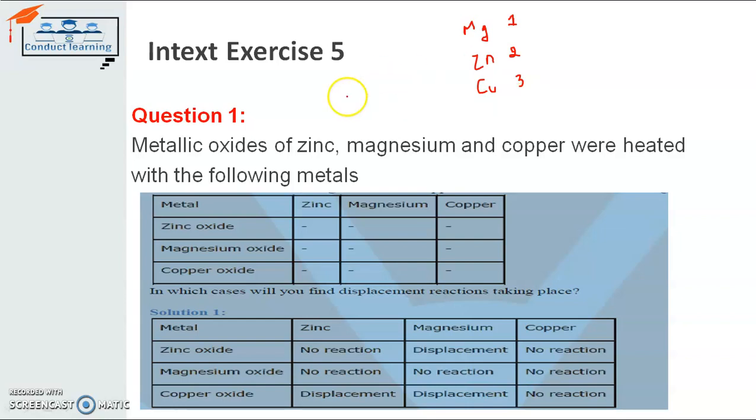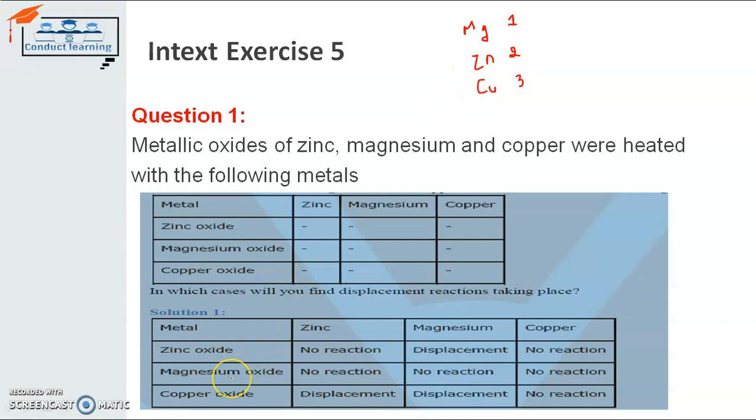In the table, when zinc oxide reacts with zinc, there is no reaction. Why? Because zinc and zinc oxide are equally reactive, so no reaction takes place. But when zinc oxide reacts with magnesium, displacement occurs. Magnesium will displace zinc. Why? Because magnesium is more reactive than zinc, since magnesium comes first in the list of reactivity. When copper reacts with zinc oxide, there will be no reaction because copper is less reactive than zinc.